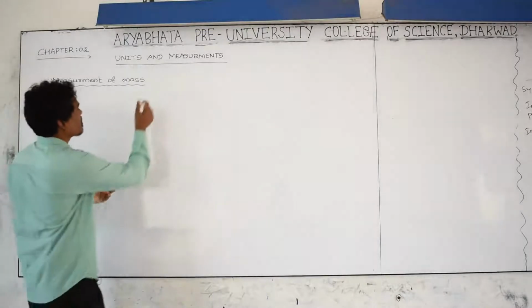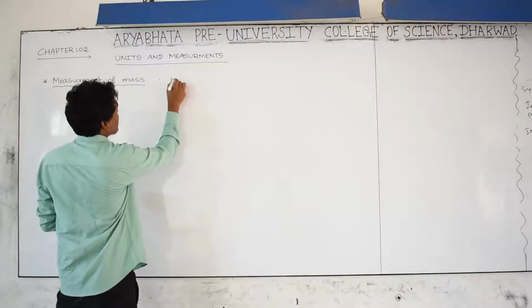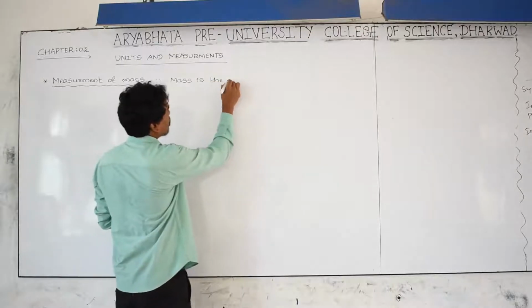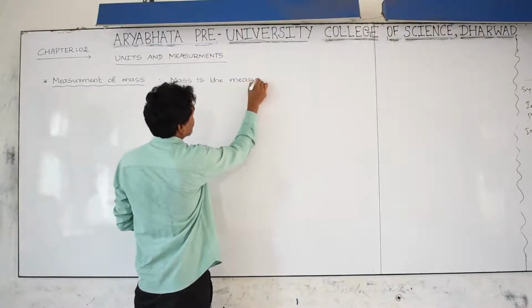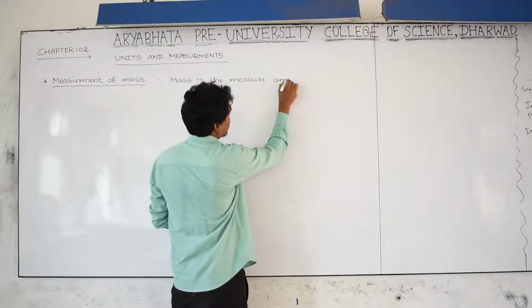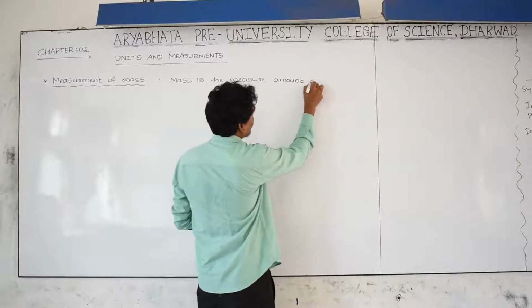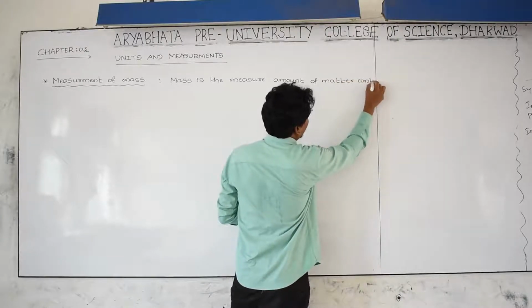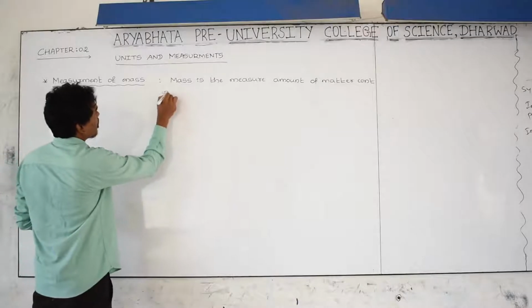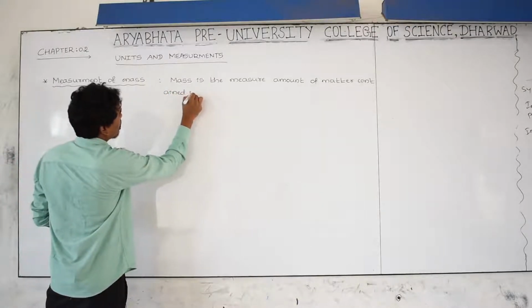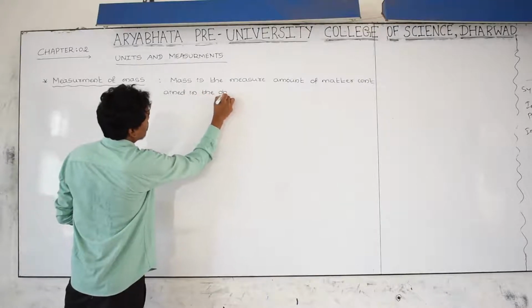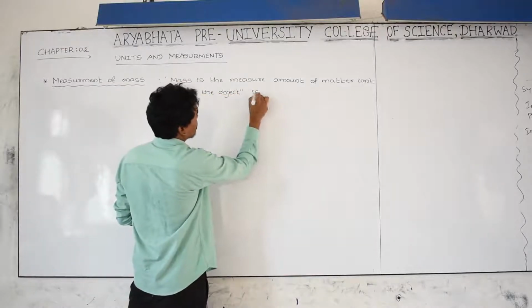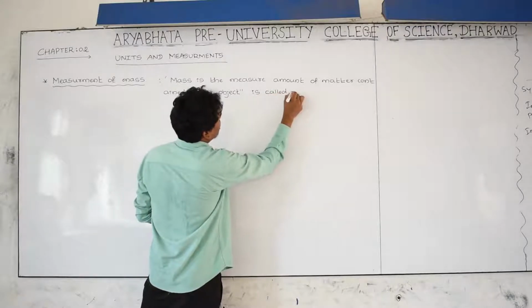Now we will study what we mean by 1 atomic mass unit. Before going to that, what is mass? Mass is the measure of the amount of matter contained in the body or the object, is called mass.